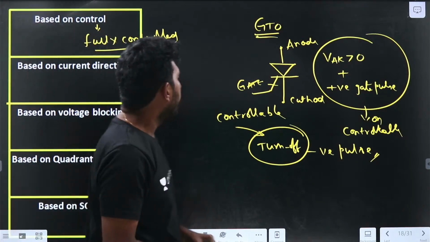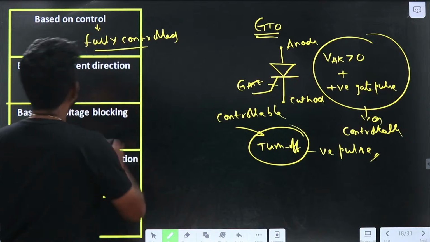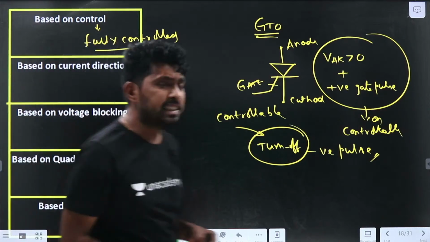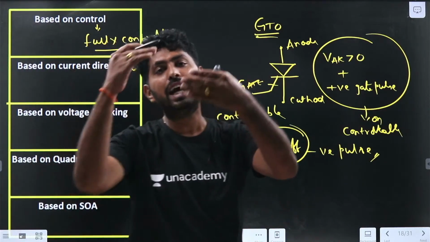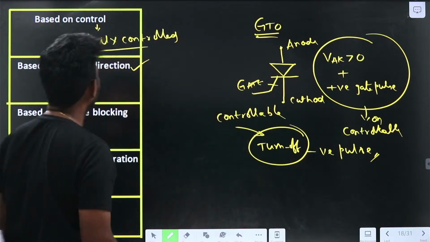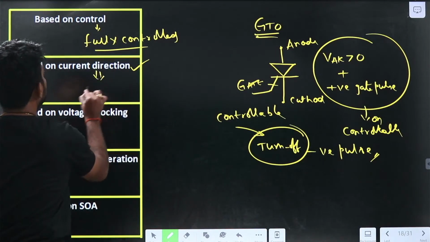So now based on the current direction, it is similar to the SCR. It allows the current from the anode to cathode. So based on current direction, it is a unidirectional current device.